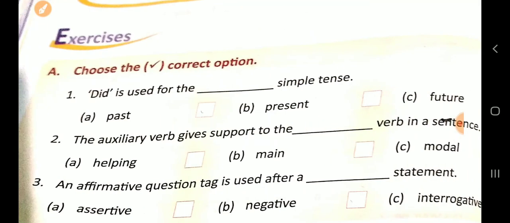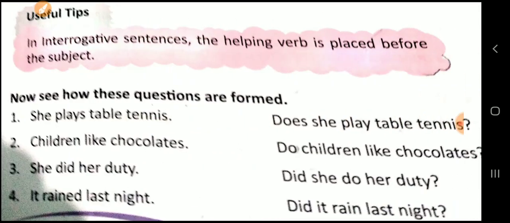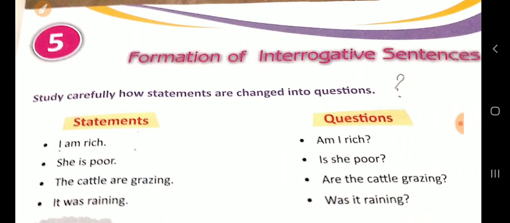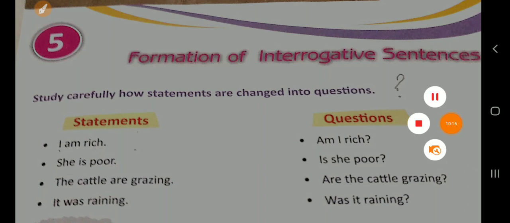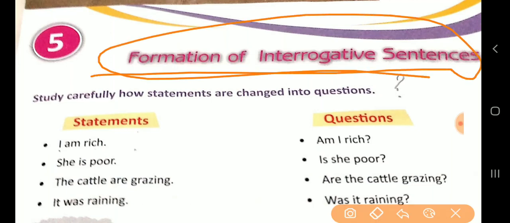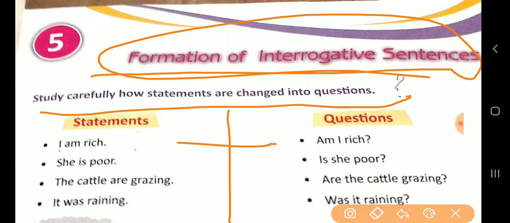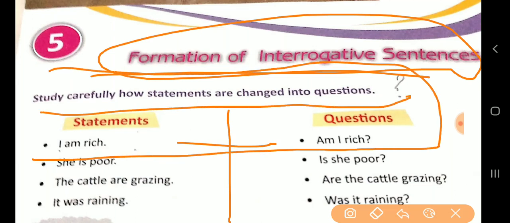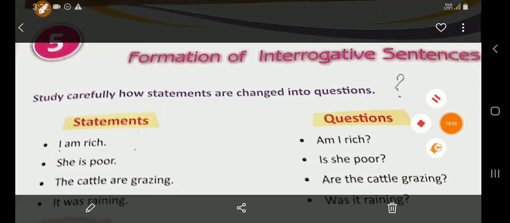So okay, dear students, I wish you all the best. Do well. And please, whatever is given to you, each class, whichever class, any subject maybe, every day teachers are uploading and publishing the videos. So please see that you complete your work on time, and do not waste your time. Now here I finish up my 5 chapters of the grammar syllabus. I hope you will do your best. All the best. Understand well how you have to do and how it can be done. So you have to understand the formation of the interrogative sentence. Okay, write this one example, you can write in your copy also. Thank you, students.